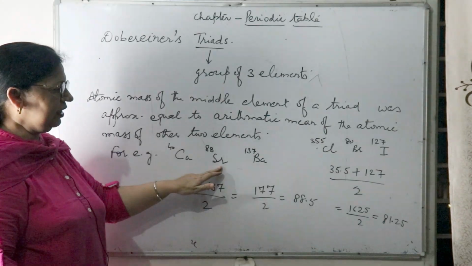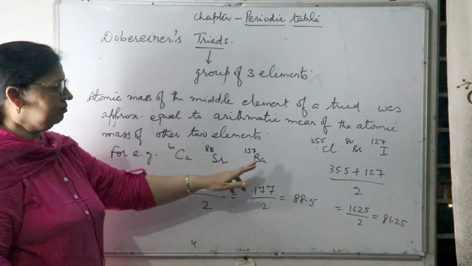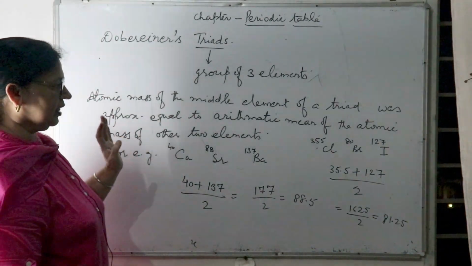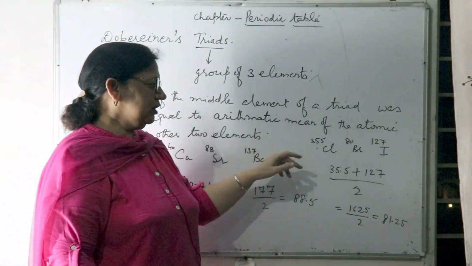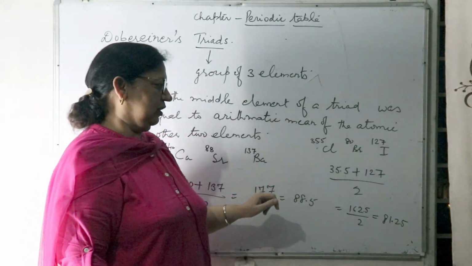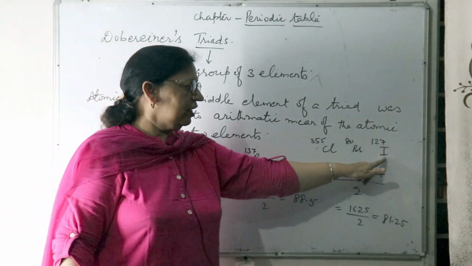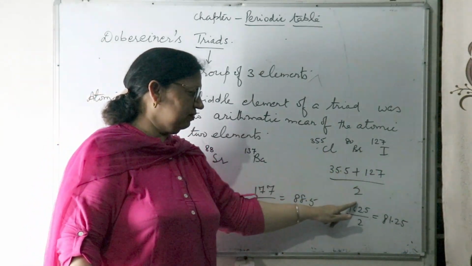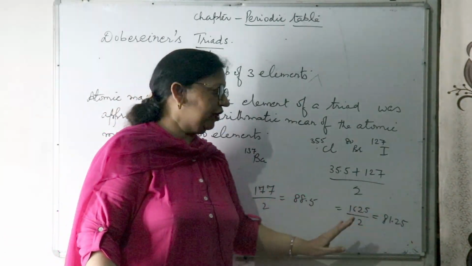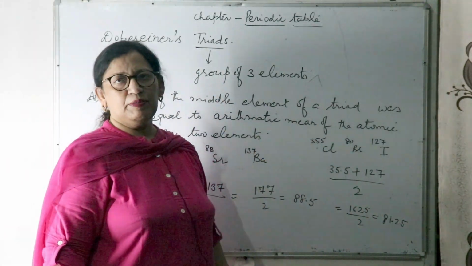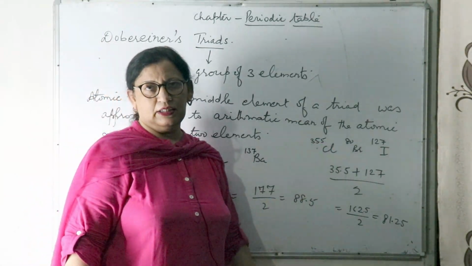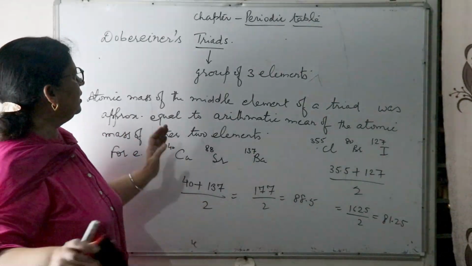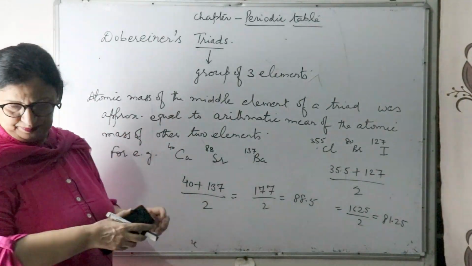The atomic mass of the middle element is the arithmetic mean of the other two elements of the triad, approximately equal to, not exactly equal to. See one more example: chlorine, bromine and iodine. Chlorine has 35.5 and iodine has 127. So 35.5 plus 127 upon 2 comes to 81.25, and bromine has atomic mass 80. So this is approximately equal, but this Dobereiner's law of triads failed.